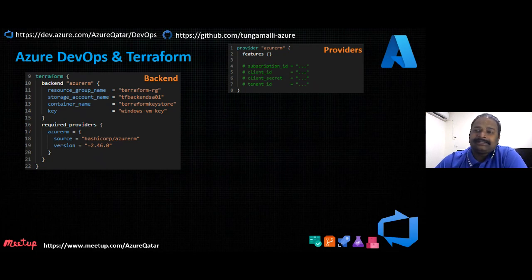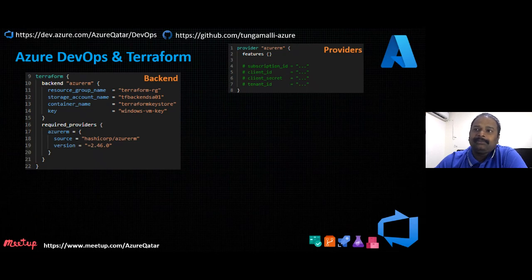As I said, there is a state file which stores the state when it is deploying the infrastructure to Azure. When you create, let's say, a VM, it stores the entire state of the VM, what is being created. When you rerun the pipeline, it checks if there is any change.